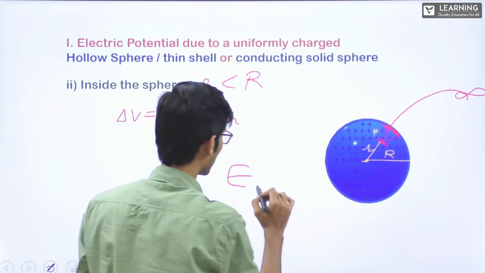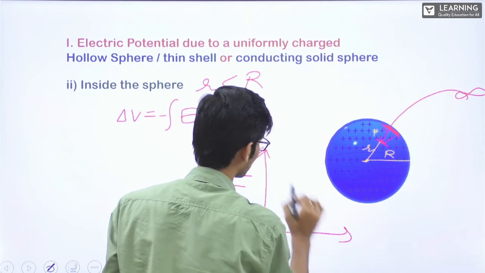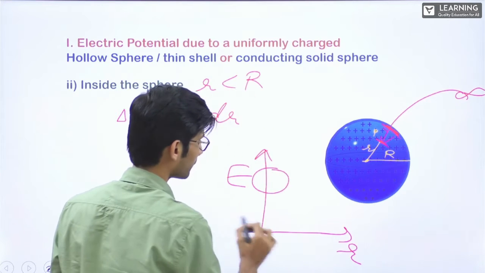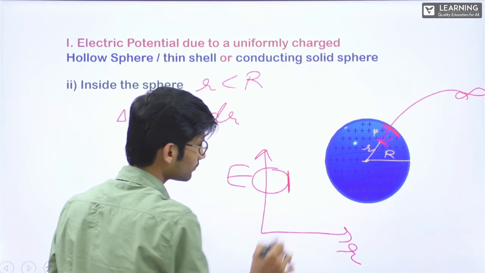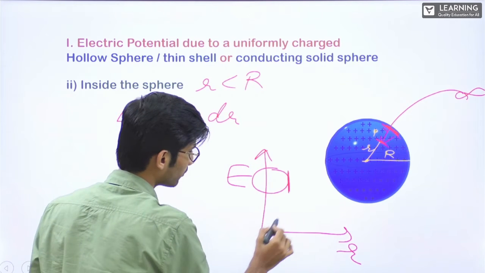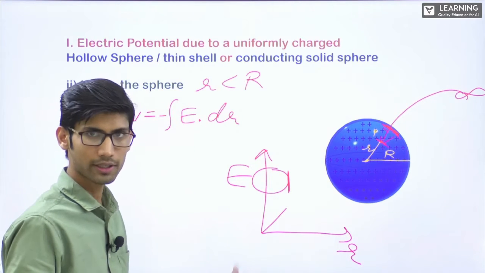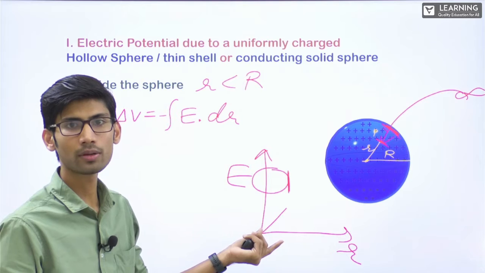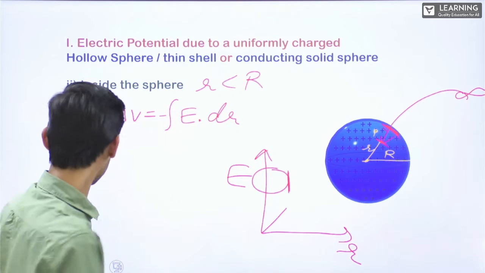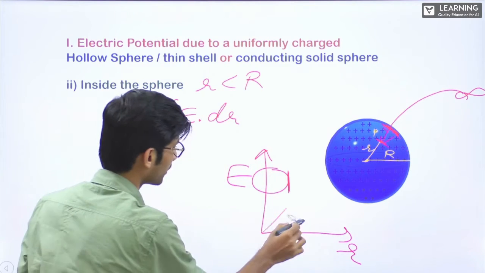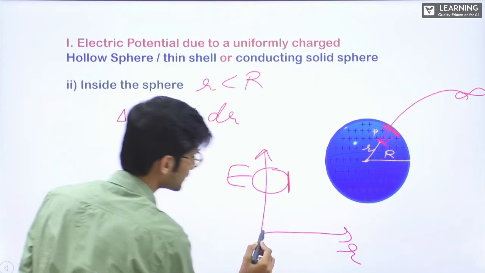If you see the E versus R graph also, how is it? If this is a sphere, till this E was constantly increasing, directly proportional, if you remember. If it is a hollow sphere, E was 0 inside.